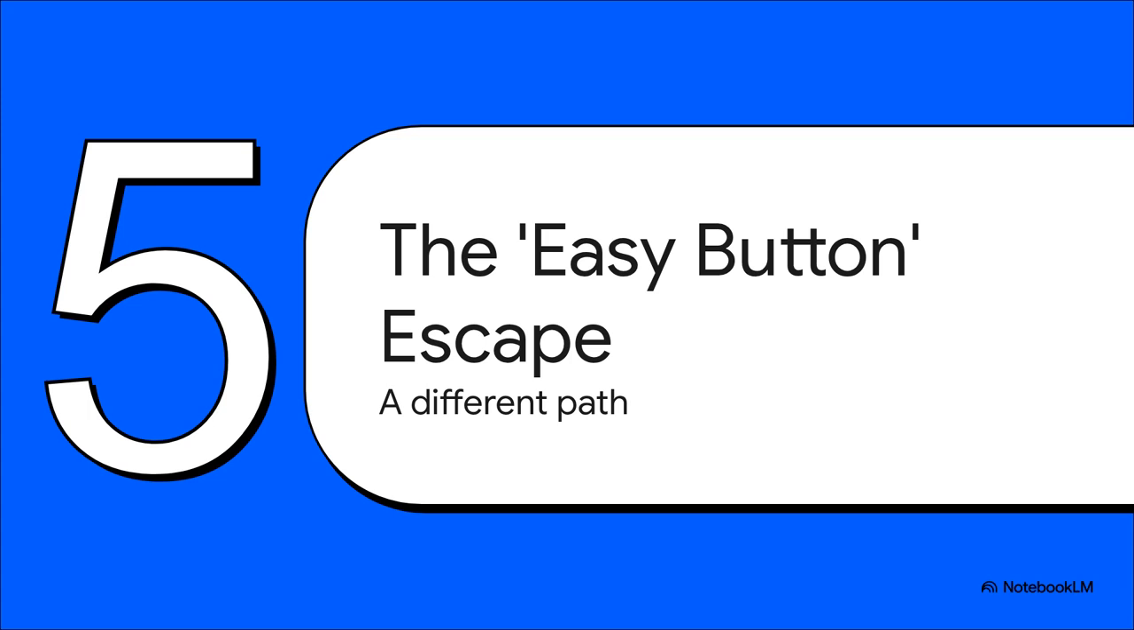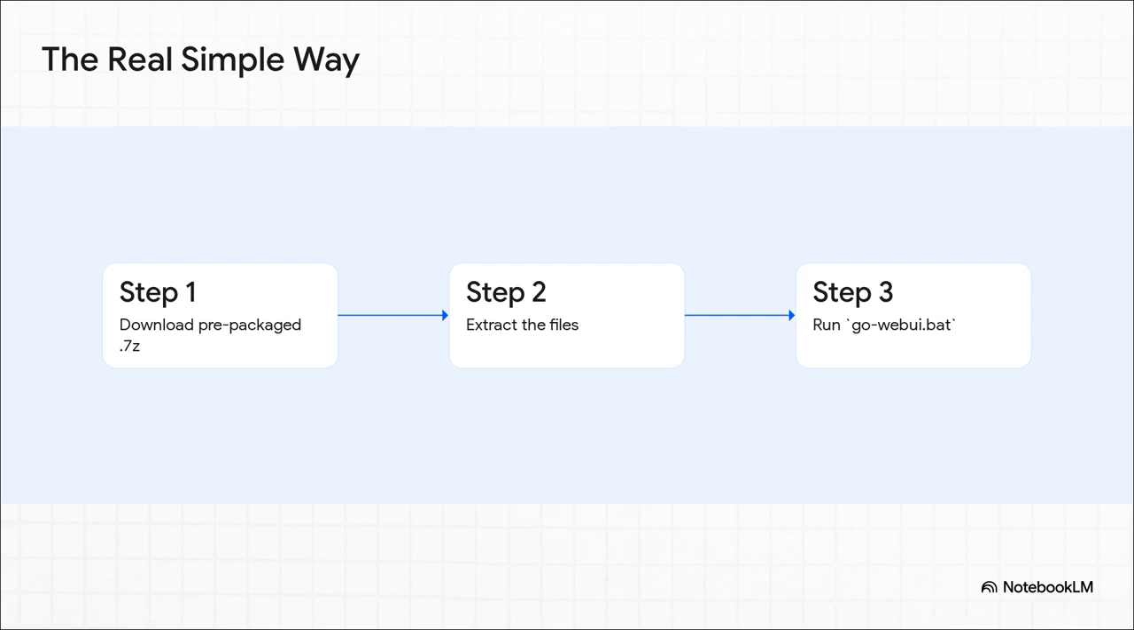It's time for the easy button escape. Hey, remember that 4-step guide from the very beginning? Well, this is what it should have been. Someone else in the community already fought this war, already dealt with fairseq, and they packaged everything up into a bundle that just works. The real simple way was never to build it yourself. It was this: download, extract, run. And the journey is finally over.